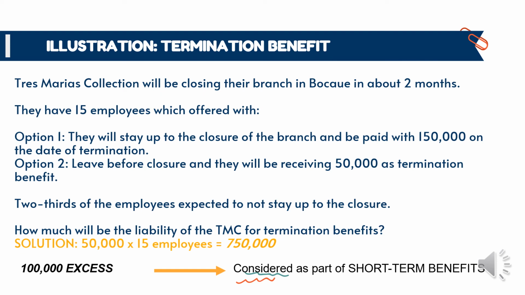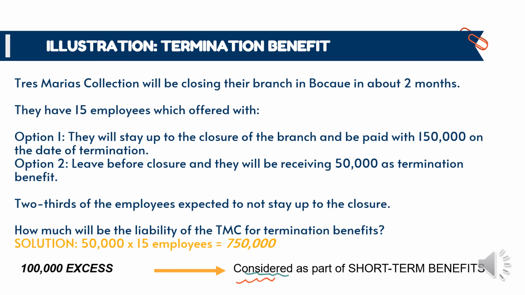Ganito lang yung solution dyan. So 50,000 na expected na ma-receive as termination benefit multiplied by 15 employees, dahil 15 employees are expected to be terminated kapag nag-close na yung branch. Ang makukuha ay 750,000. No need to consider the 2/3, kasi hindi naman to makaka-apekto sa liability na kukumputin natin. Kasi lahat naman sila ay makakakuha ng termination benefits dahil aalis na sila at magko-close na nga yung branch. So, paano naman yung 100,000 na excess?